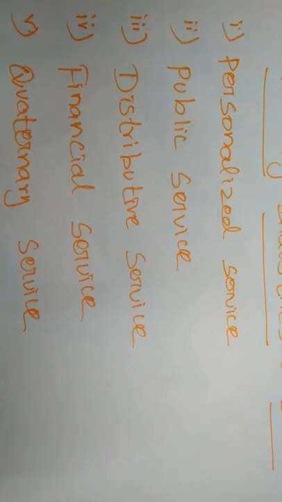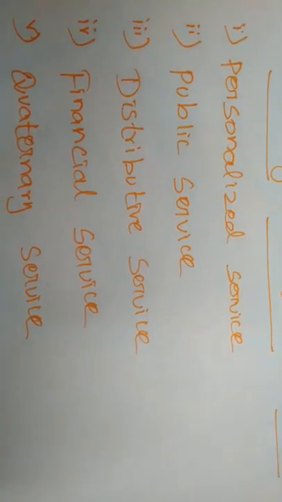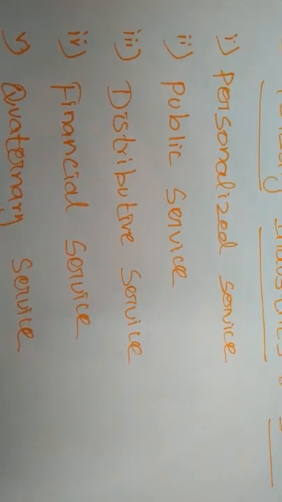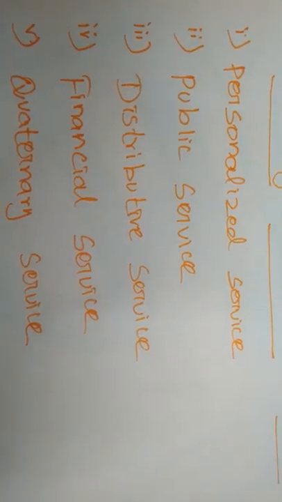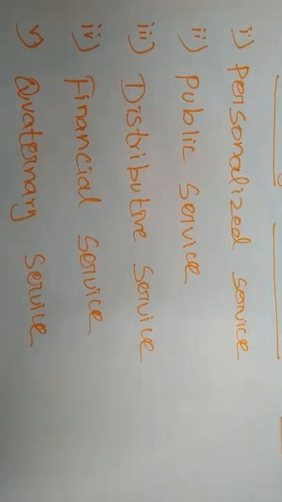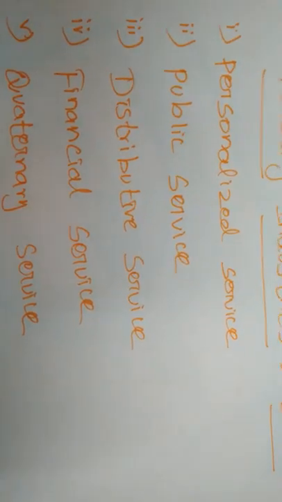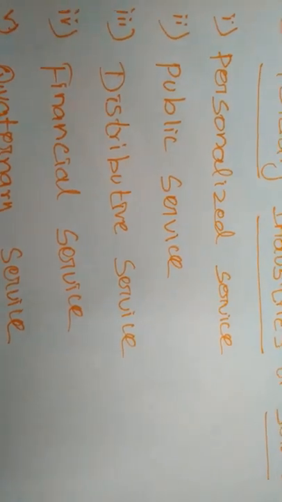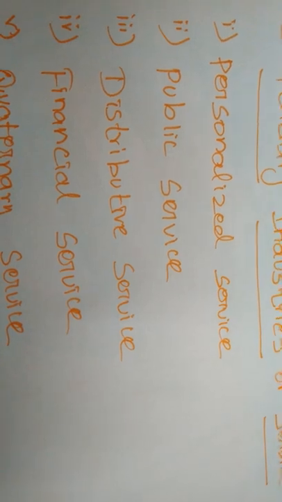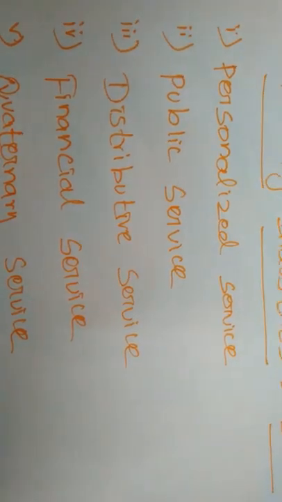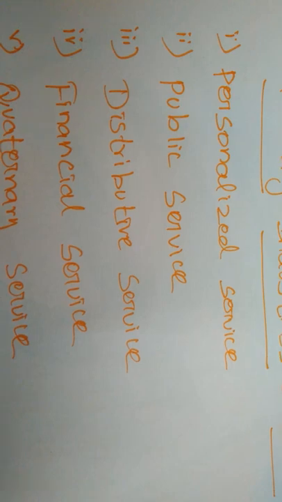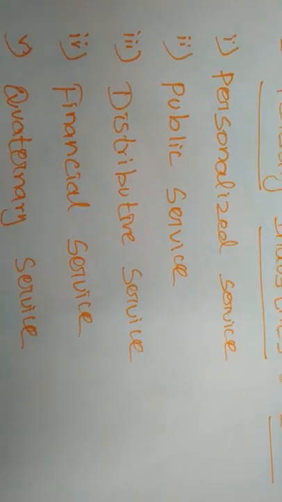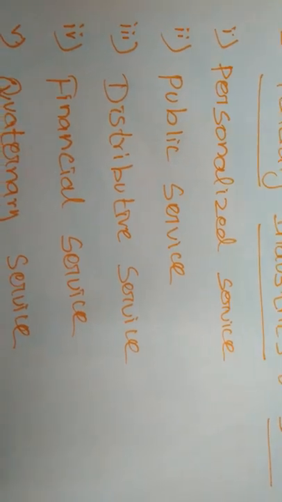Whenever we are unable to repair some of the commodities and at the same time it is repaired by others, that may be considered a personalized service. If we are unable to do some of the work for our daily purpose and that work is fulfilled by others, we can consider that a personalized service.